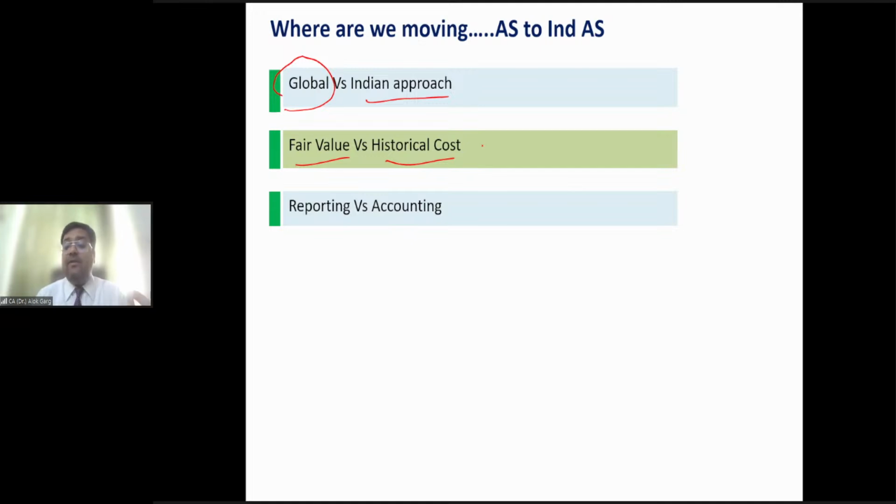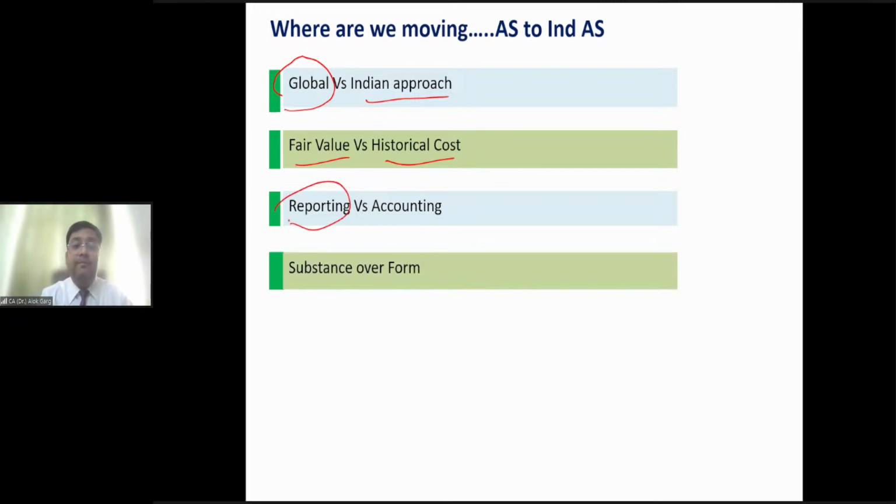And if I compare the quantum of Ind AS standards in comparison to AS standards, in AS, there are AS 1 to AS 29. There are 27 standards. Why? Because AS 7, sorry, AS 6 and AS 8 is not there. There are 27 accounting standards. But in Ind AS, there are 39 Indian accounting standards, 39 Ind AS. Right? Is that clear? In Ind AS, there are a lot of disclosures.